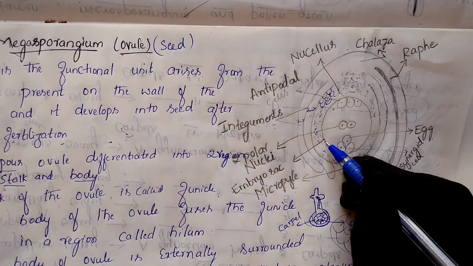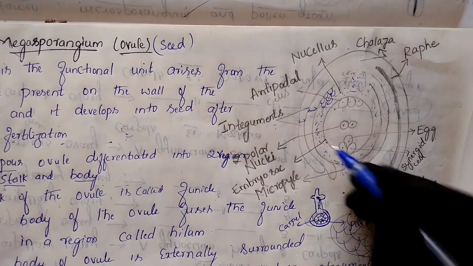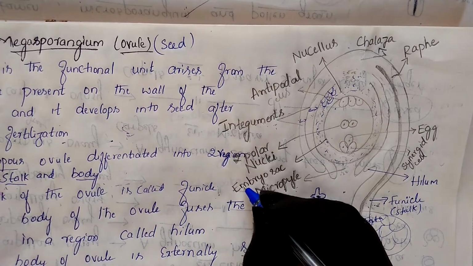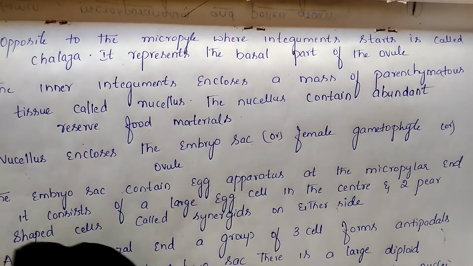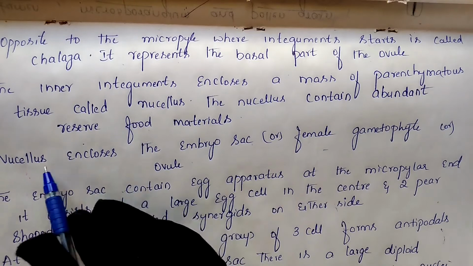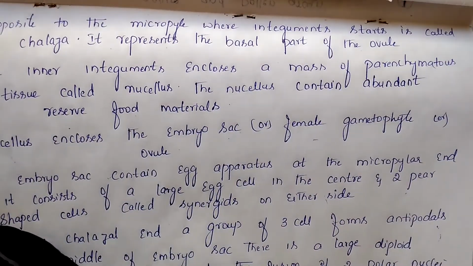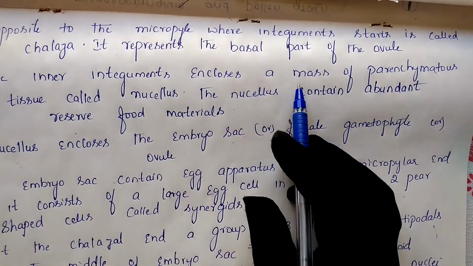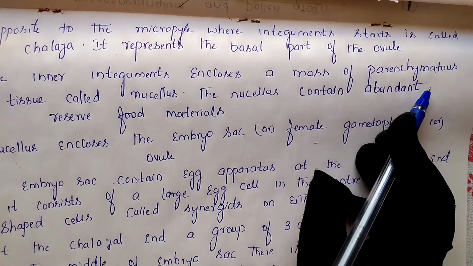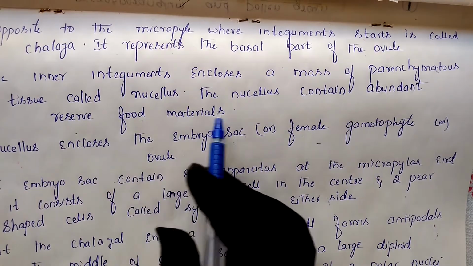The embryo sac we are also calling the female gametophyte. So the nucellus encloses the embryo sac, which we also call the female gametophyte. As I explained before, the integument encloses a mass of parenchymatous tissue called the nucellus, and the nucellus contains abundant reserve food material.